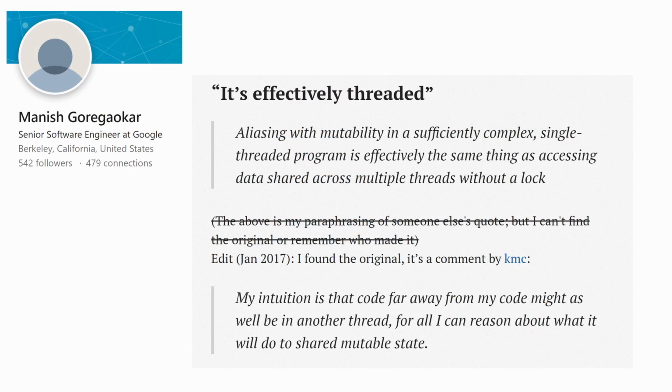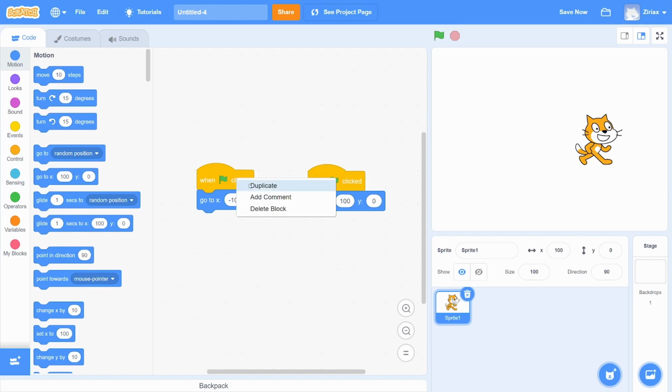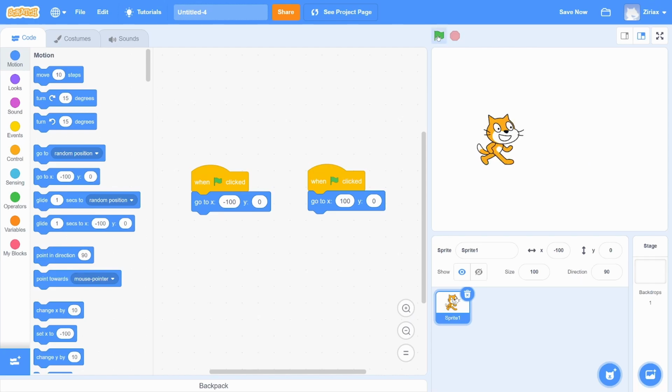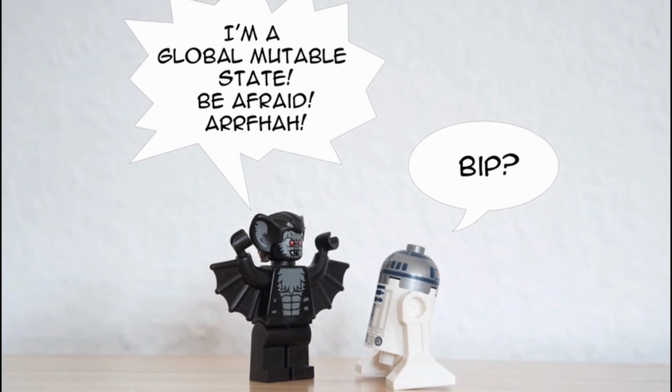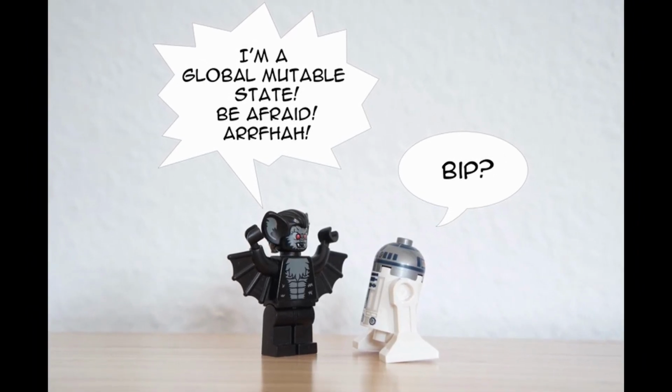This is obviously a programming mistake, but in larger programs, these kind of things happen, and they are not so easy to spot. We can see that the block on the right seems to win. The sprite is moved to the right. However, if we now duplicate the left block, and delete the original, and run the program again. Now that block wins, and the sprite moves to the left. We ended up with two programs that look exactly the same, but have different behavior. Obviously, parallel blocks with shared mutable state creates a lot of problems in software.